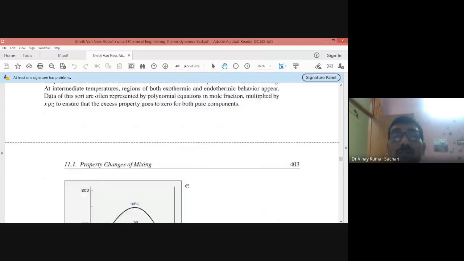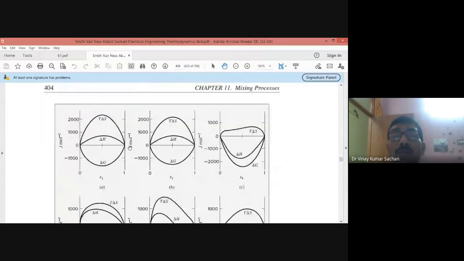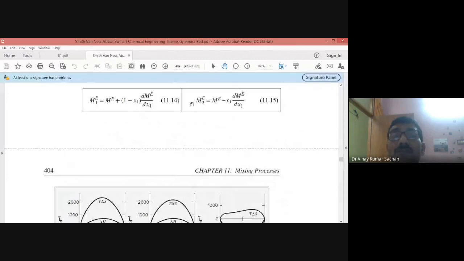So this chapter also you should do, and you should go through this one. And for binary mixtures, they have given some analysis that you can also go through.